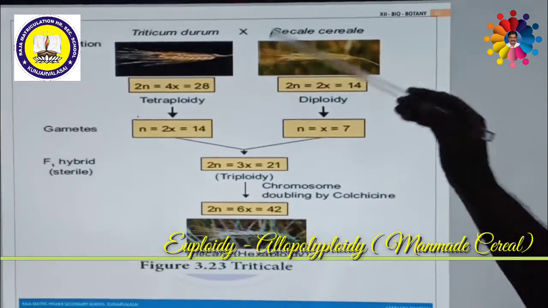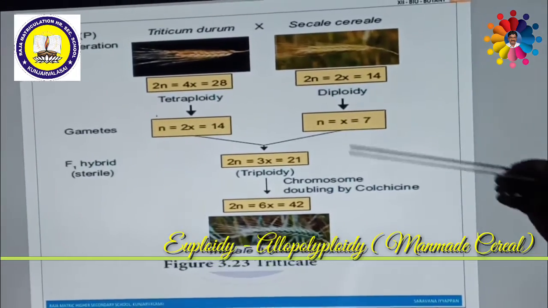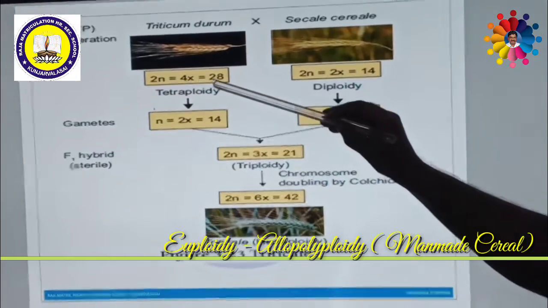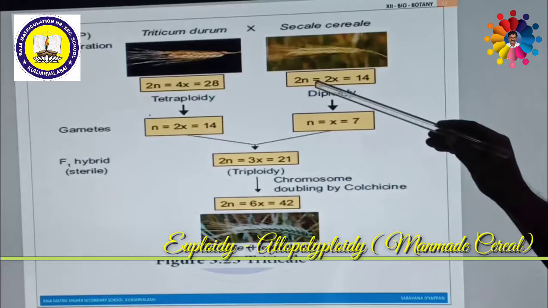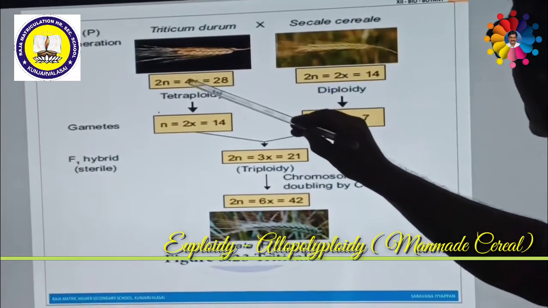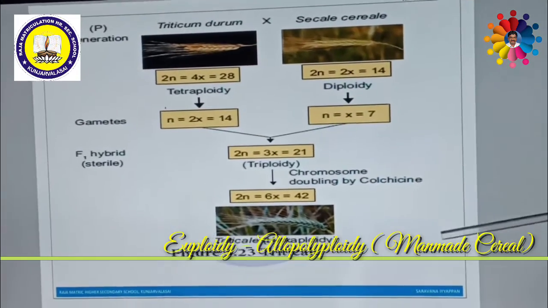Triticum durum means godumai. So these two species are crossed. So it is tetraploid, and this is diploid. Its number is 28 and it is tetraploid 4x. Rye has a diploid number of 14 and it is diploid. Wheat is tetraploid because it has 4 sets of chromosomes, and rye has 2 sets of chromosomes, diploid.